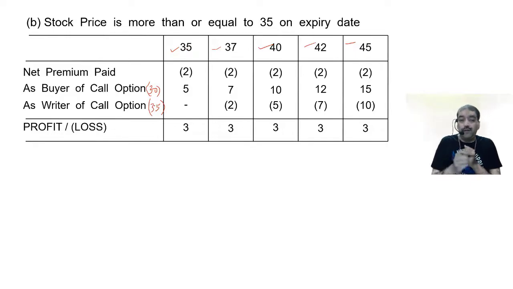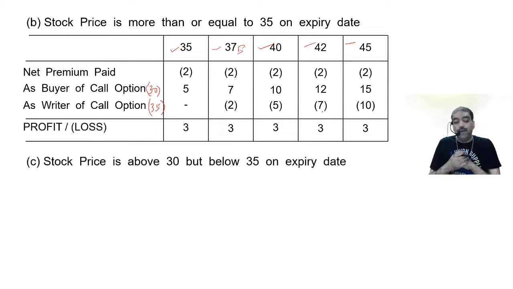If I have written the call option, I have to sell the share to you. Sell at what price? At the strike price. So I will sell at 35. I will have to buy at 37. Loss. I have to sell at 35, buy at 40. Loss. Sell at 35, buy at 42. Loss. Net figure combined is 3 rupees profit.